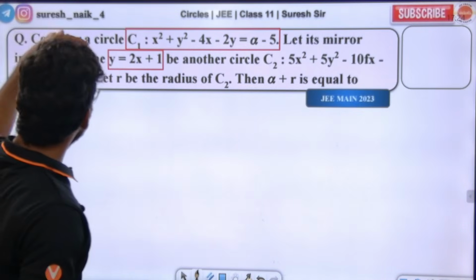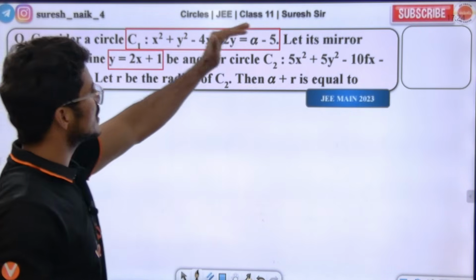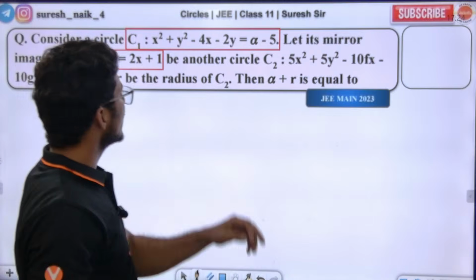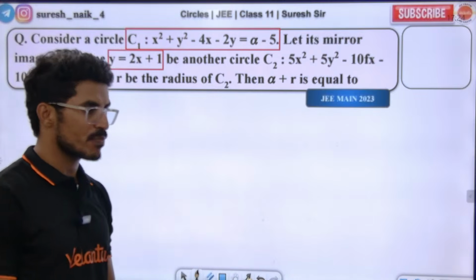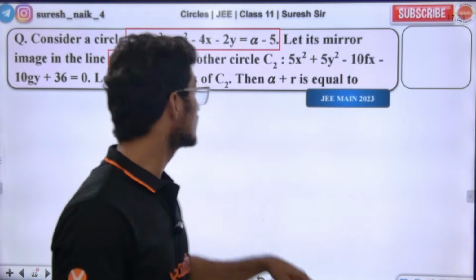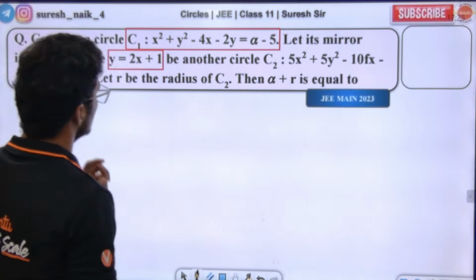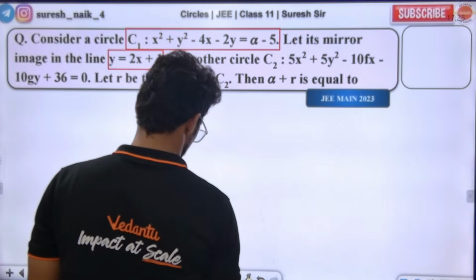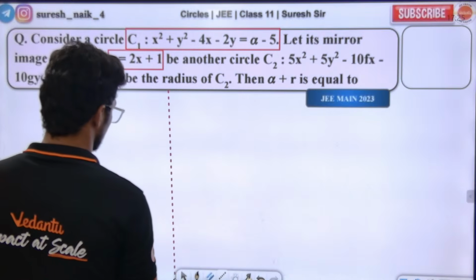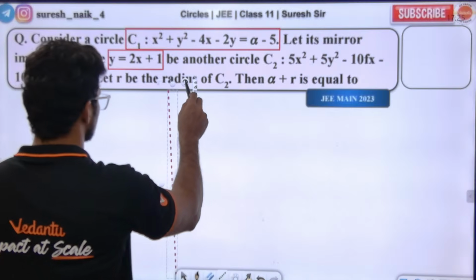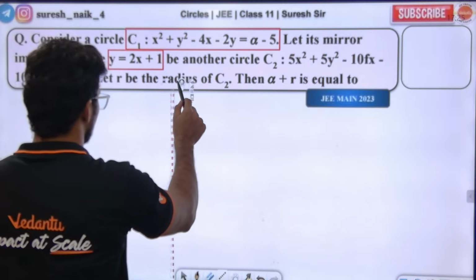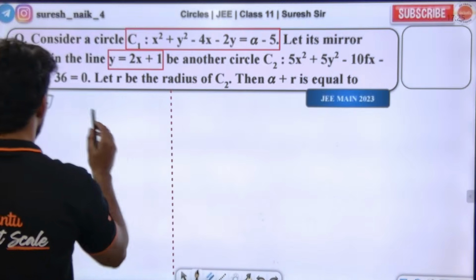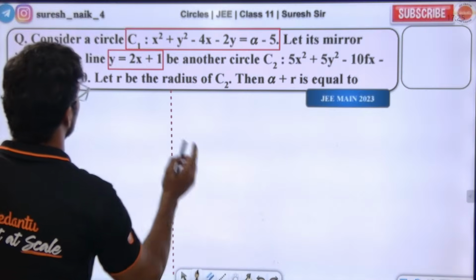Look here. Let a circle C1 be this. Let its mirror image in the line be another circle C2. Let R be the radius of C2. Then alpha plus R is asked. Consider a circle. First, what am I doing? Listen in the class. This is a very, very good question. First, let me divide it into two parts. This is a circle. First, let us find out C1's center.